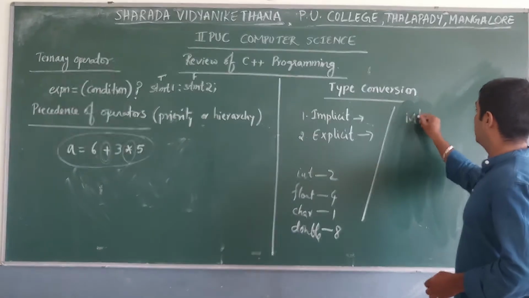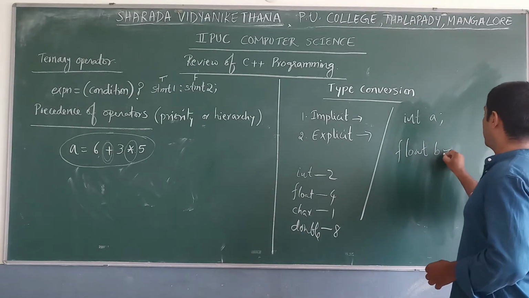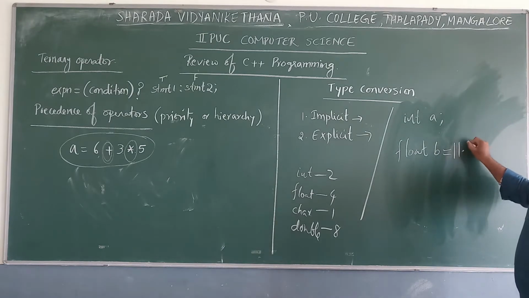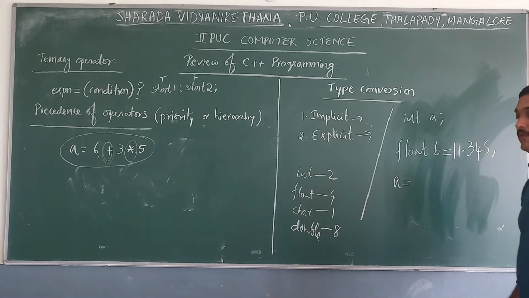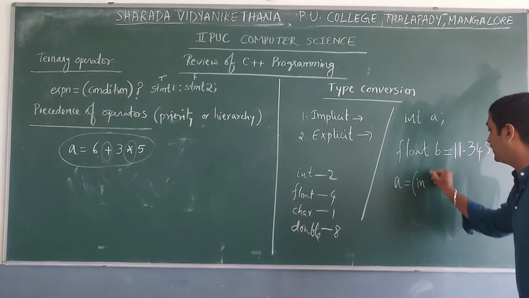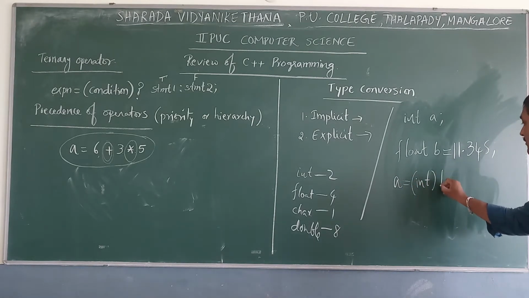Int a and float b. Float b equal to 11.345, and a equal to, we need a special operator to convert, int b.